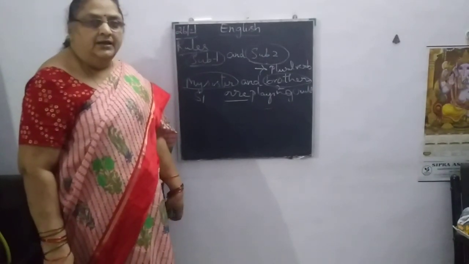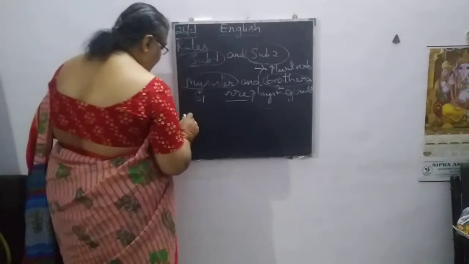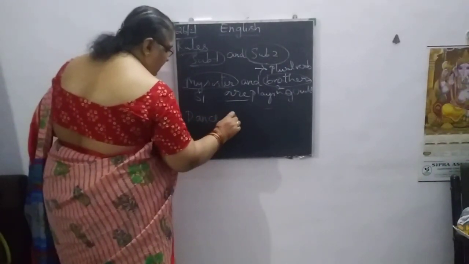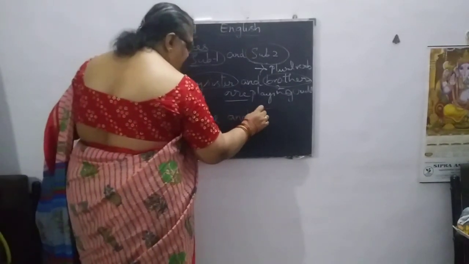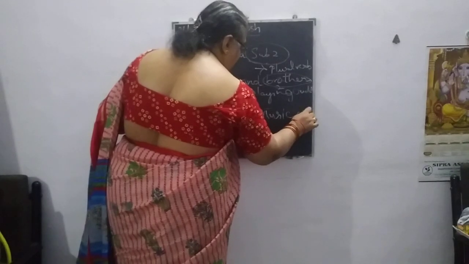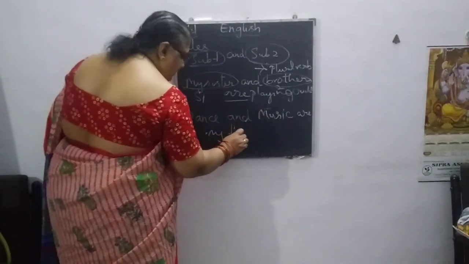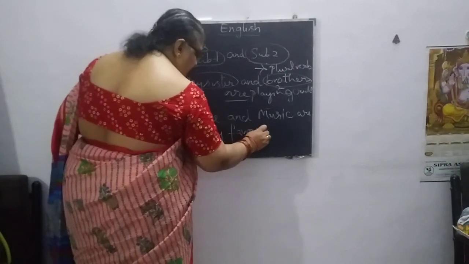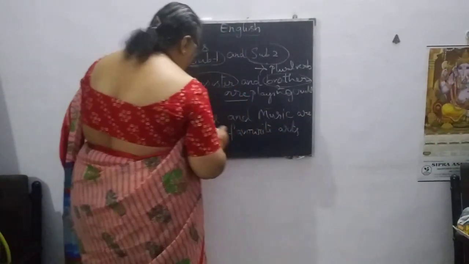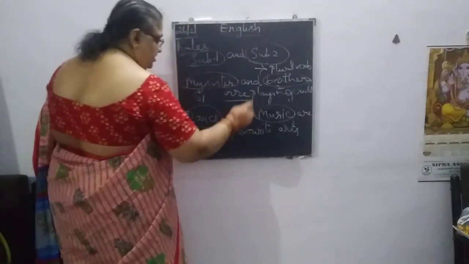Can you say another example? Now if we see, dance and music are my favorite art. Dance is subject 1 and music is subject 2.